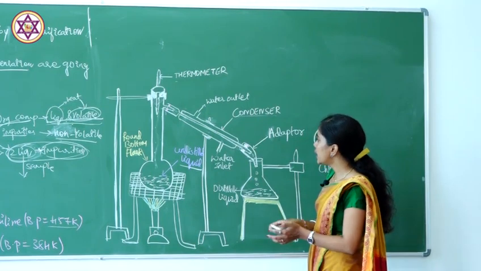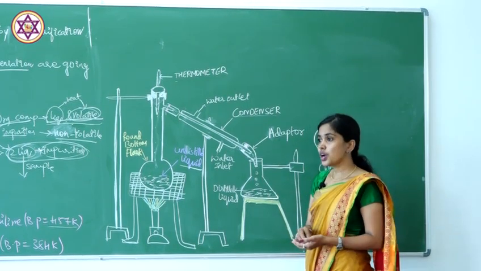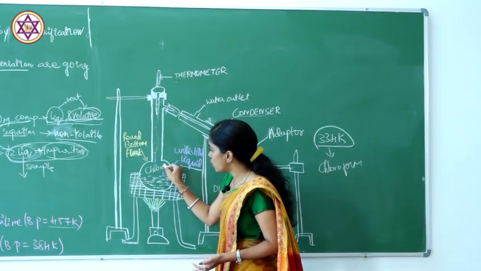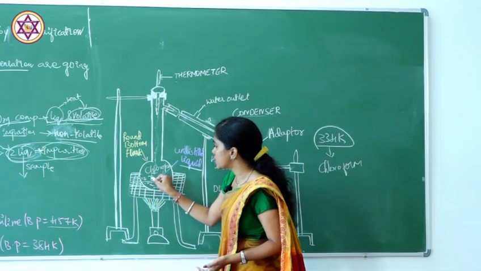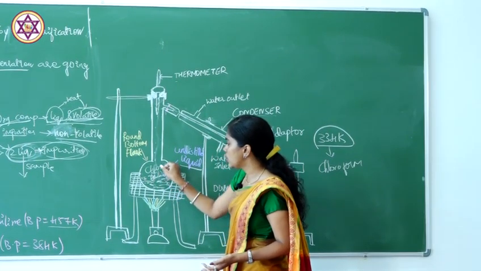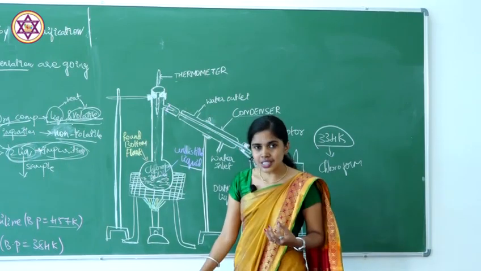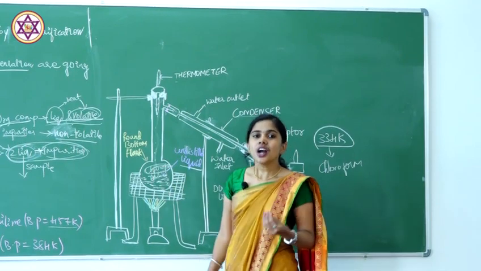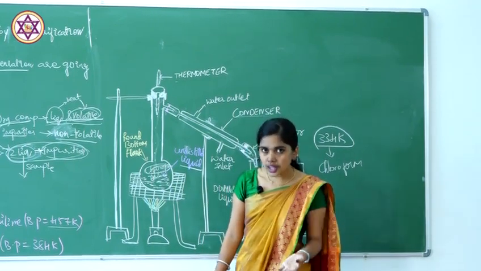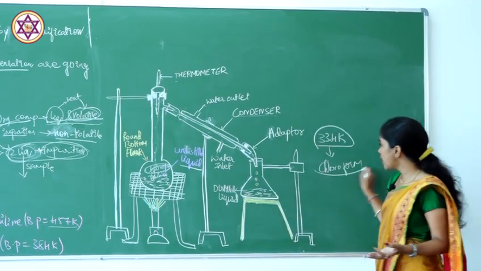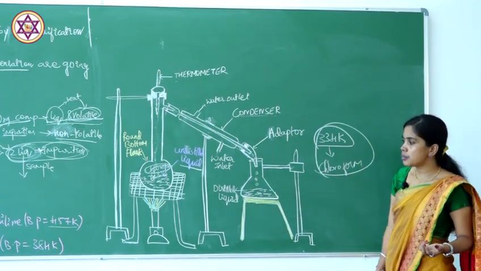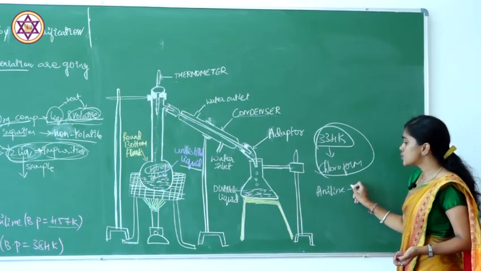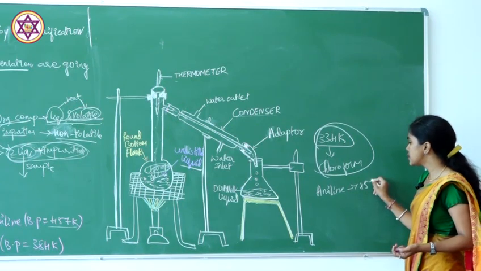Another example is a mixture of chloroform and aniline. Which one will start to boil first? That is chloroform, which has the lower boiling temperature, so it boils first. Therefore we collect chloroform first, because its boiling point is 334 Kelvin. Then aniline will start to boil at 457 Kelvin.